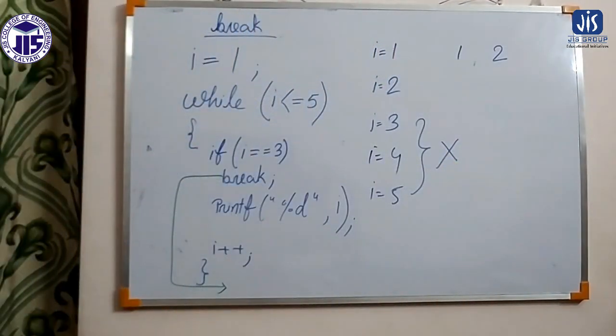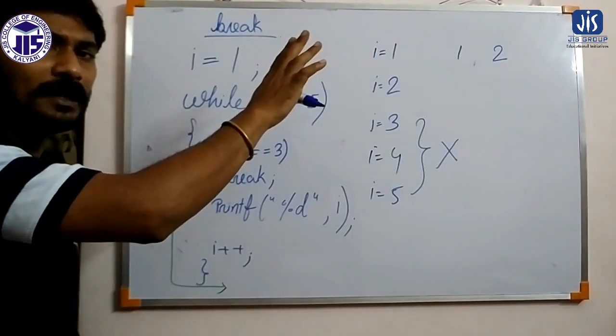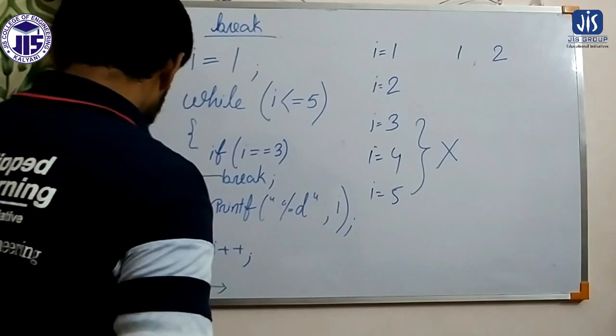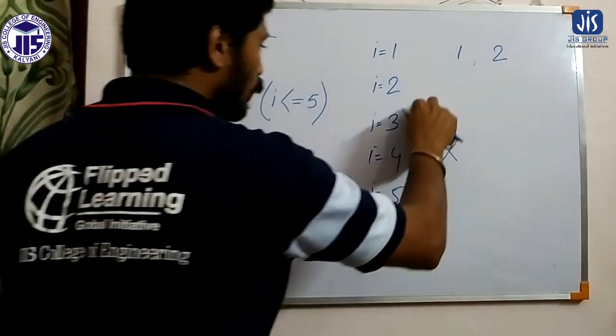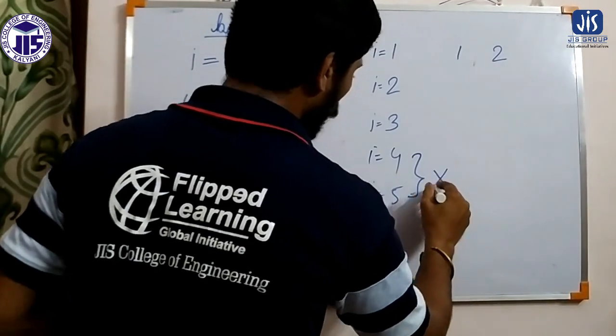The loop will not execute. Okay. So if I print the statement before the if, then 3 will be printed. But for the value of I equals to 4 and 5, the loop will not iterate.